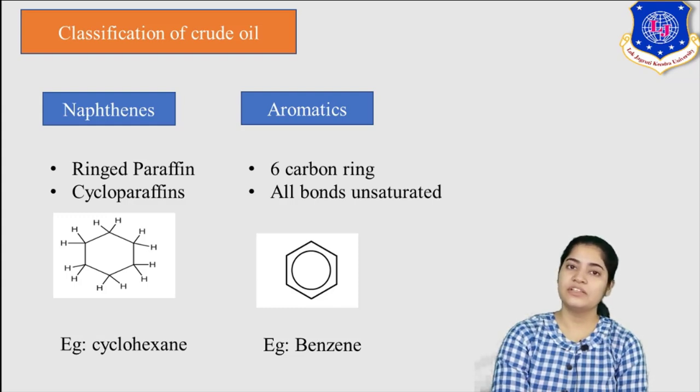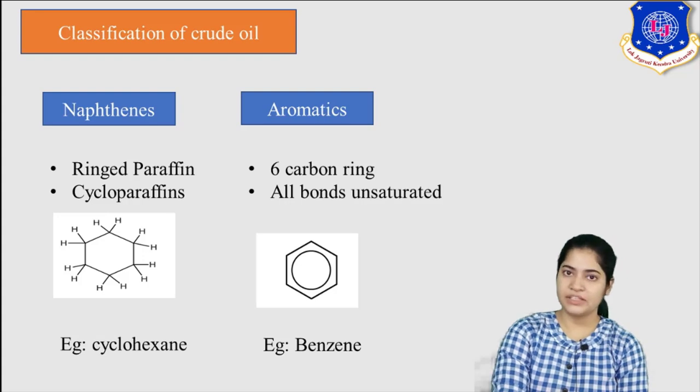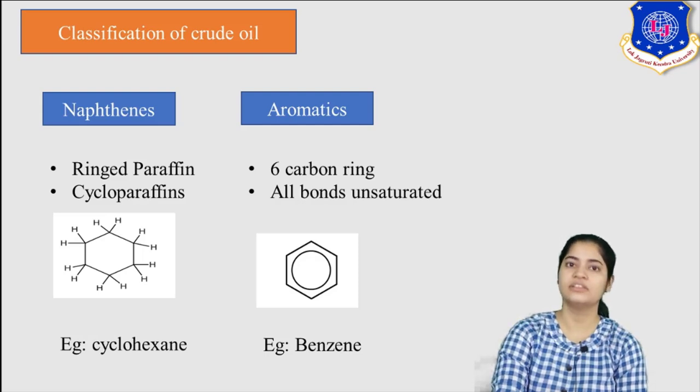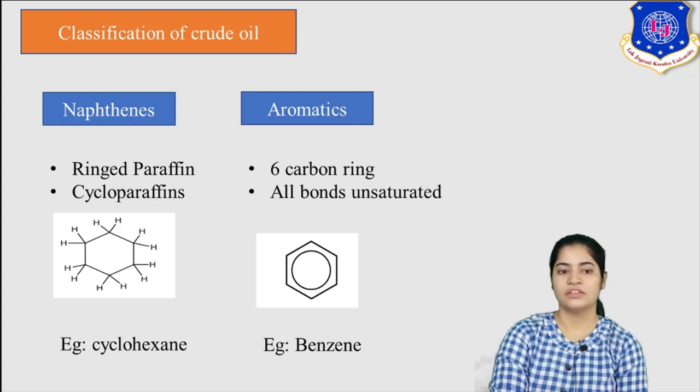Now aromatics burn with smoke. They liberate too much smoke, but they are also present in crude oil in significant amounts. So see, we need to know what kind of hydrocarbons are present in the crude oil so as to make a perfect blend that is suitable for transportation or other uses. Now that was about your classification of crude oil.